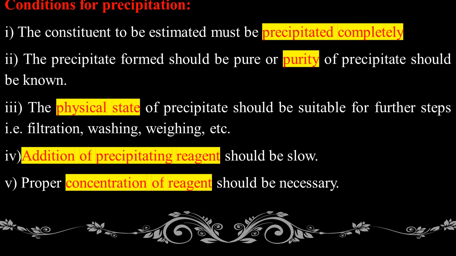Second, the precipitate form should be pure, or the purity of the precipitate should be known.